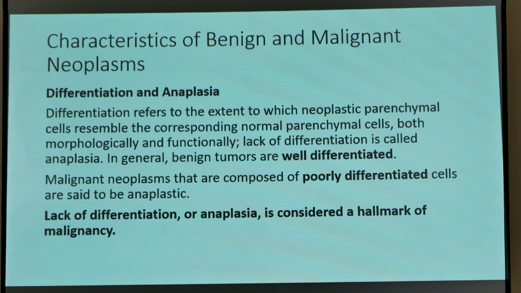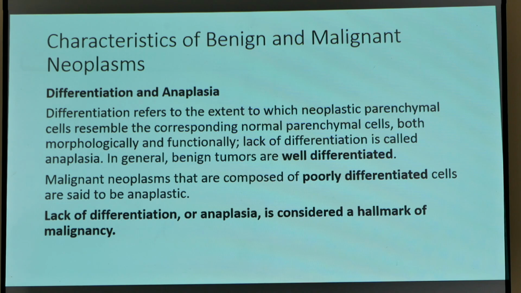Now the characteristics of benign and malignant neoplasms. First is differentiation and anaplasia. Lack of differentiation is called anaplasia. Anaplasia is considered a hallmark of malignancy. Differentiation refers to the extent to which neoplastic parenchymal cells resemble the corresponding normal parenchymal cells, both morphologically and functionally.